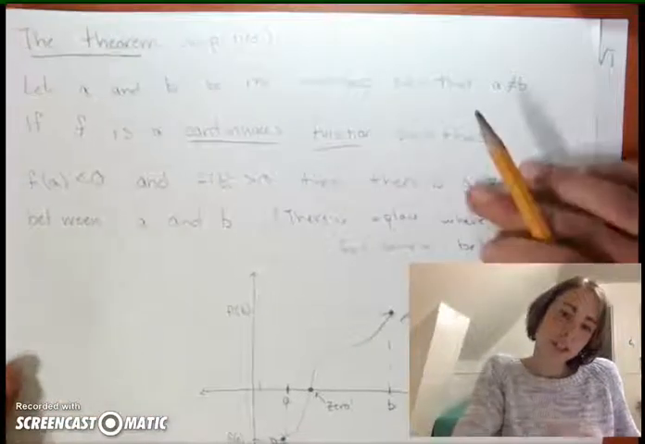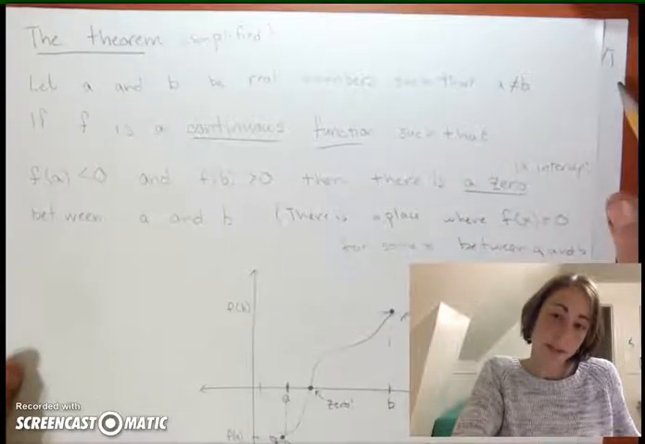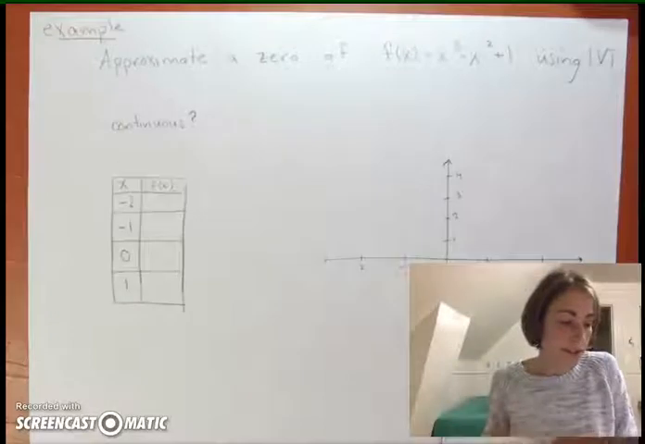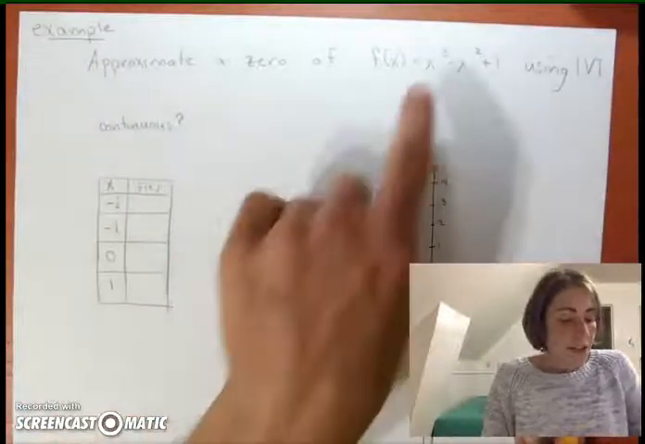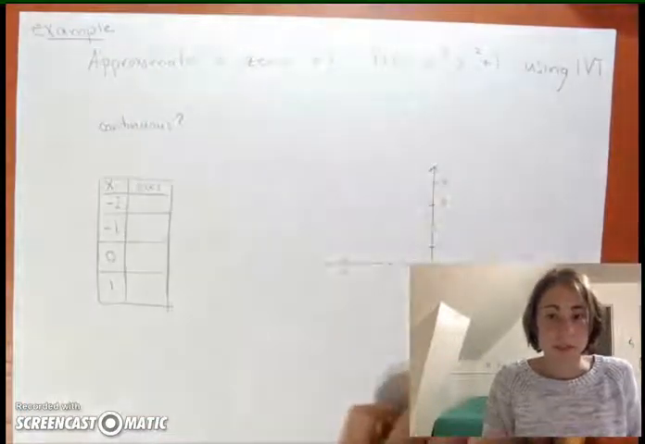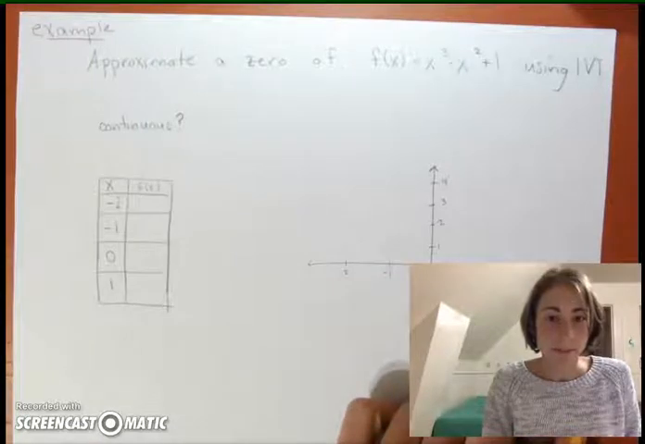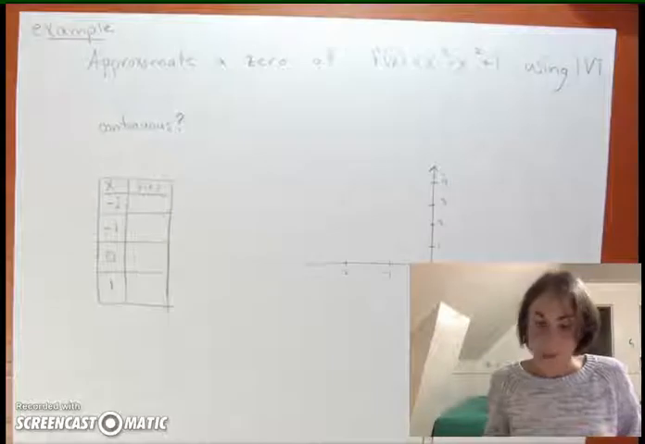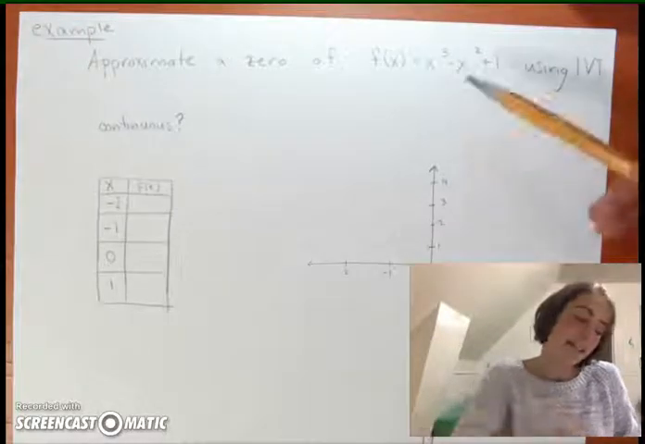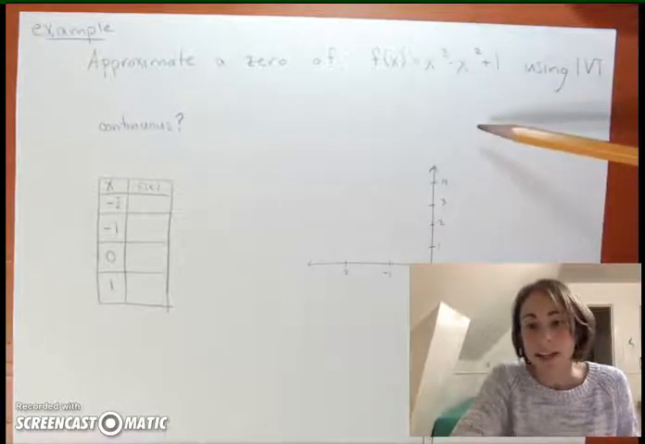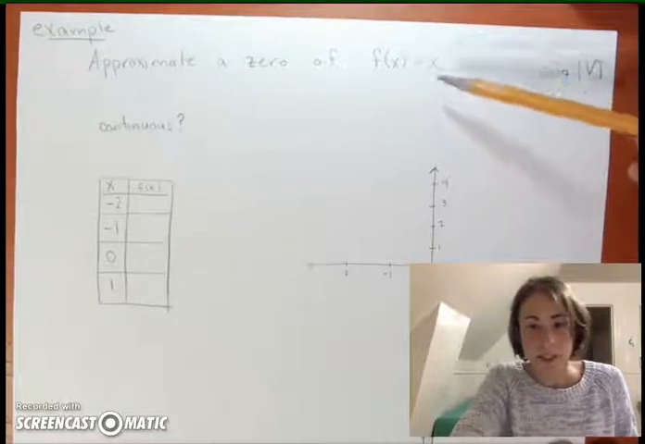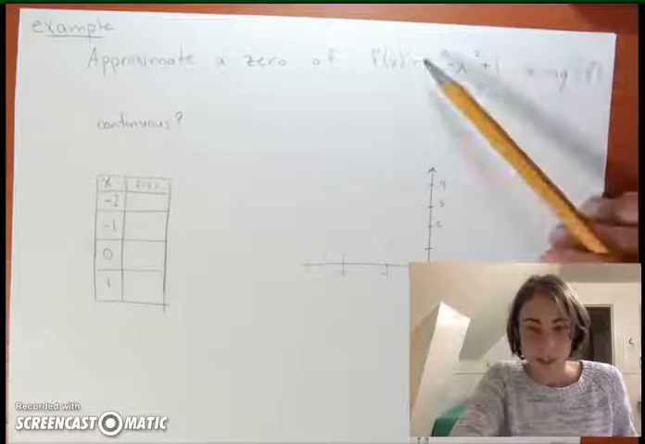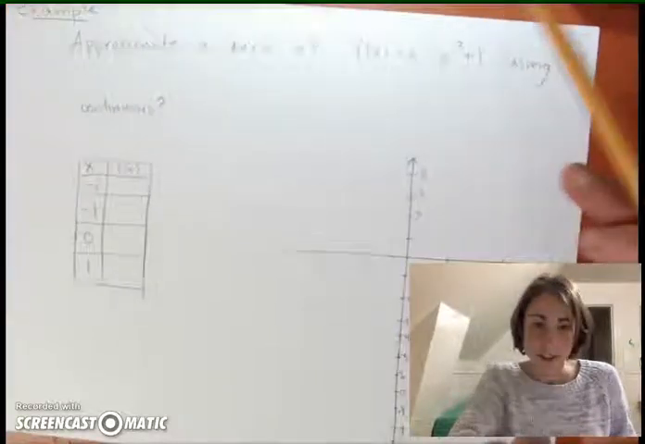So now I just want to show you an example of how this can be used in order to approximate the location of a 0. So here's our function, x cubed minus x squared plus 1. We want to approximate a 0. So the first question we need to ask is, is this a function? And yes, it is. The parent function is x cubed, and then we just do some transformations on it. So it's definitely a function.